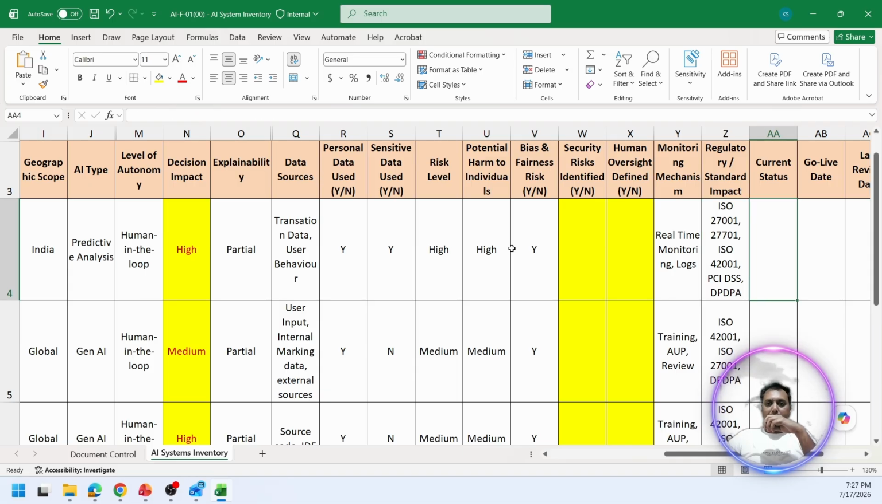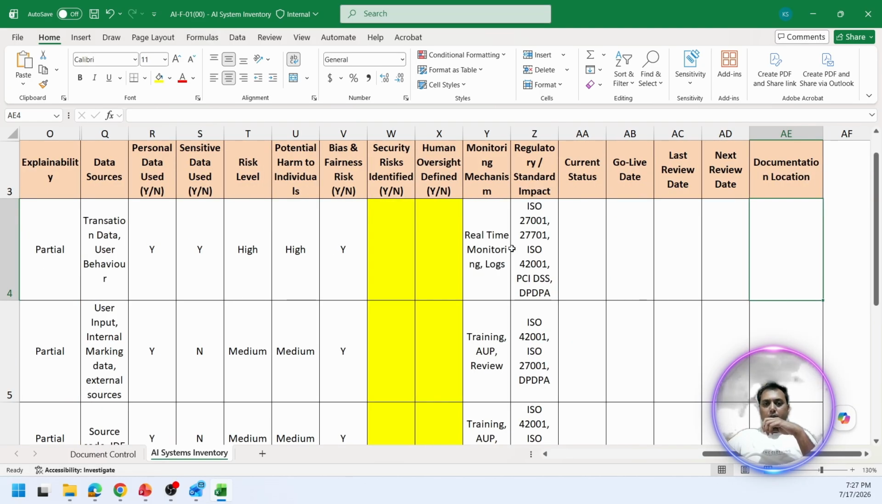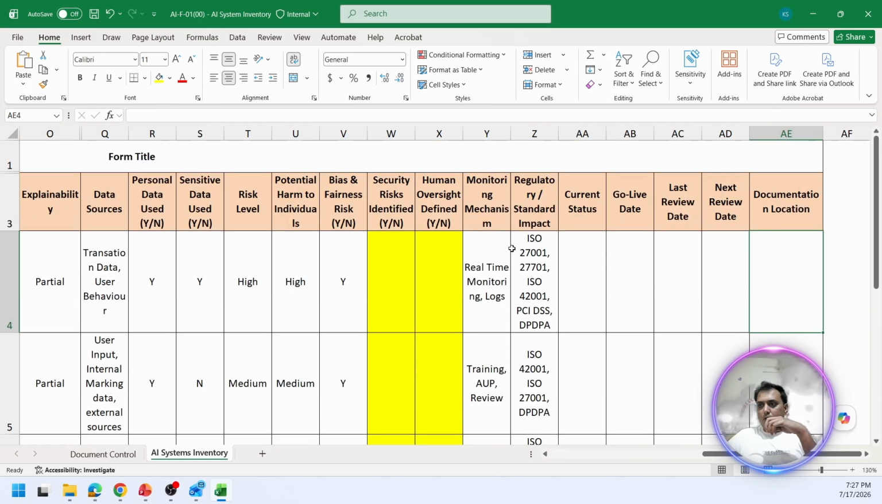Current status of that AI system, whether it is live, in development, or in QA, go live date if you have a specific one, review date. So we have to review all these parameters from time to time, at least once in 6 months, or whenever there is a change in your AI systems, next review date, and the document location if there is any specific document attached to this particular AI system. So this is the template.